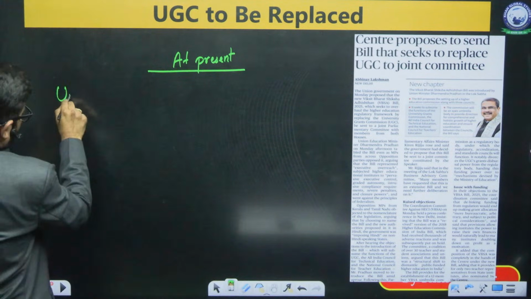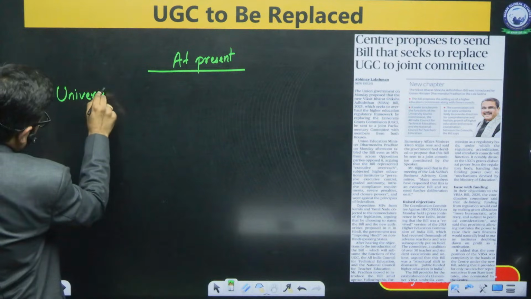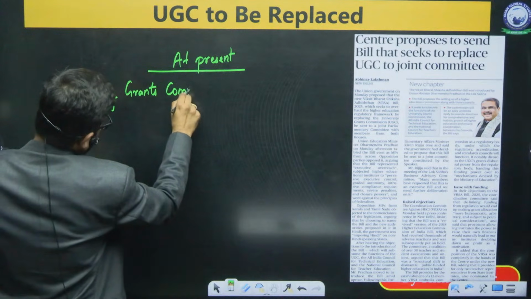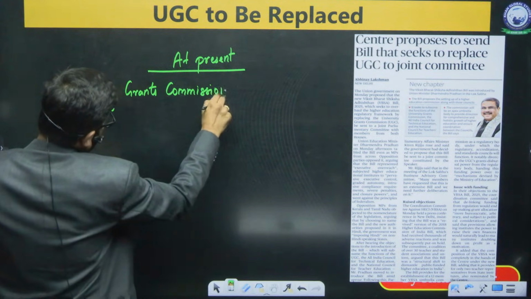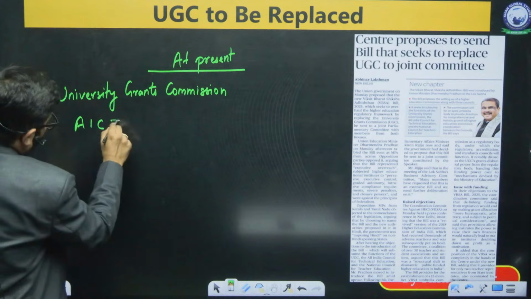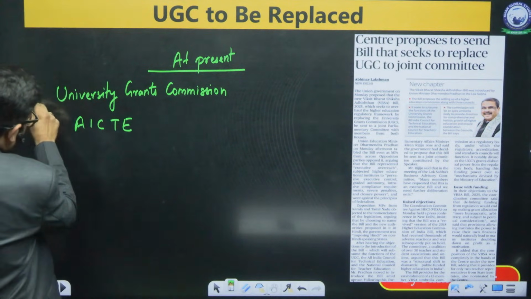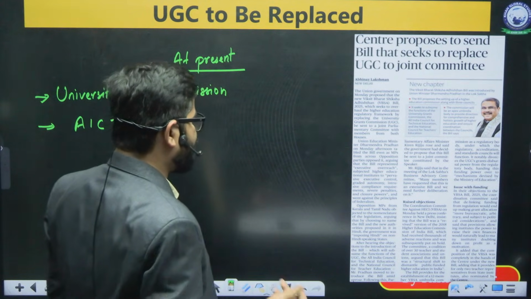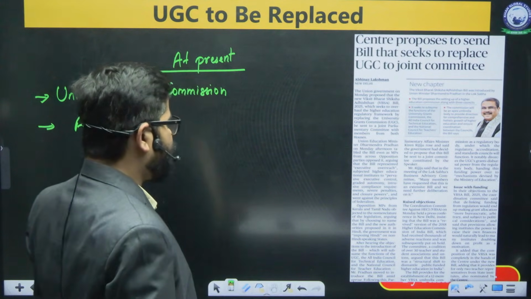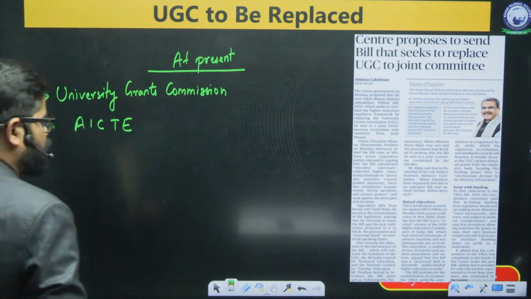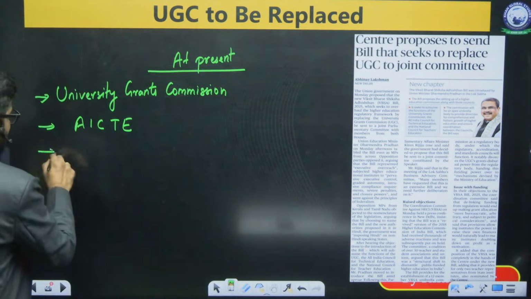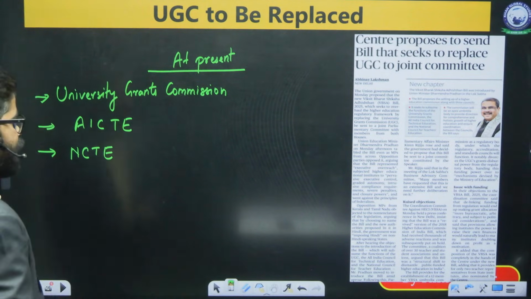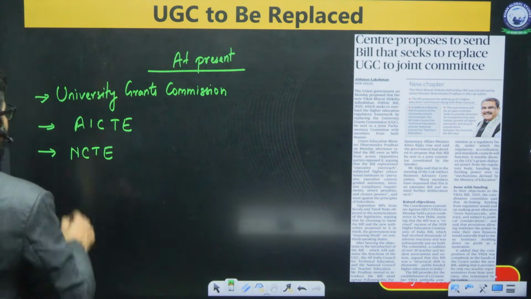Like we have University Grants Commission, All India Council of Technical Education, and National Council for Teacher Education, NCTE. So these different institutions are working at present.